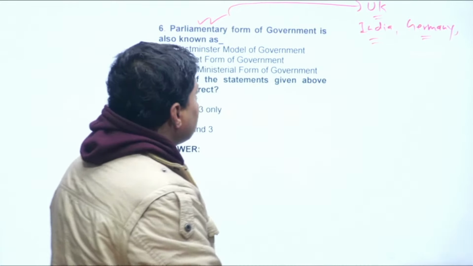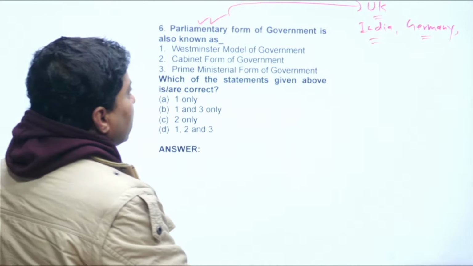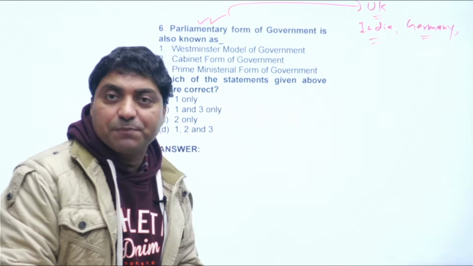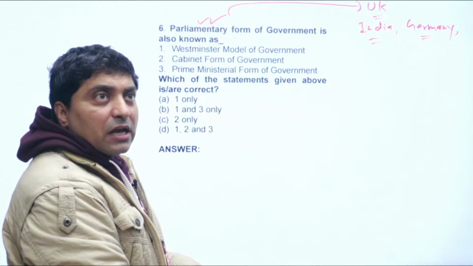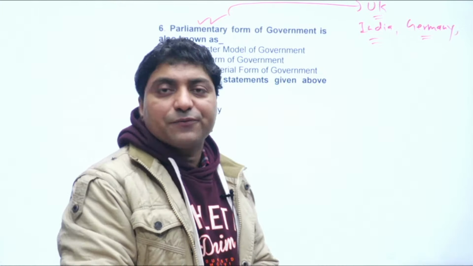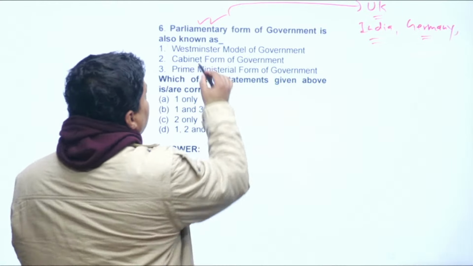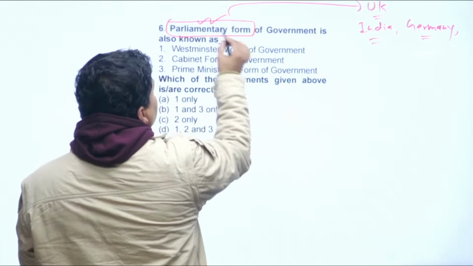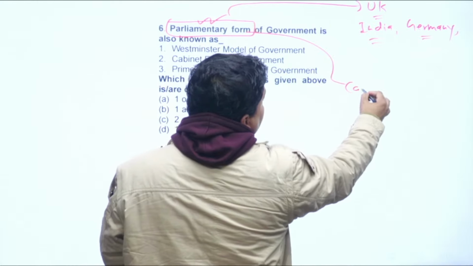Very popular. Now, in this form of government, the cabinet is very powerful, and it is so powerful that it is called a cabinet form of government. In the parliamentary system of government, if you look at it, the cabinet is very powerful.